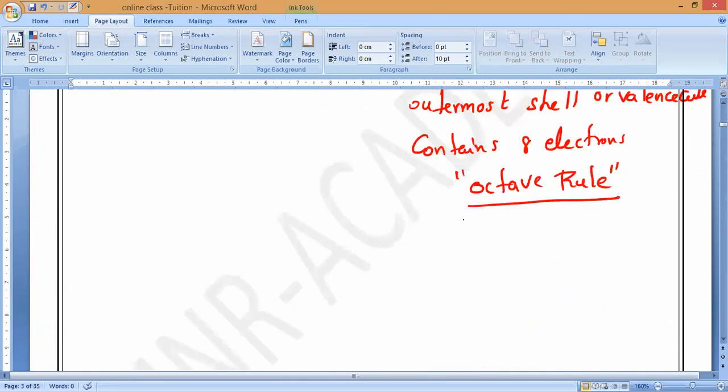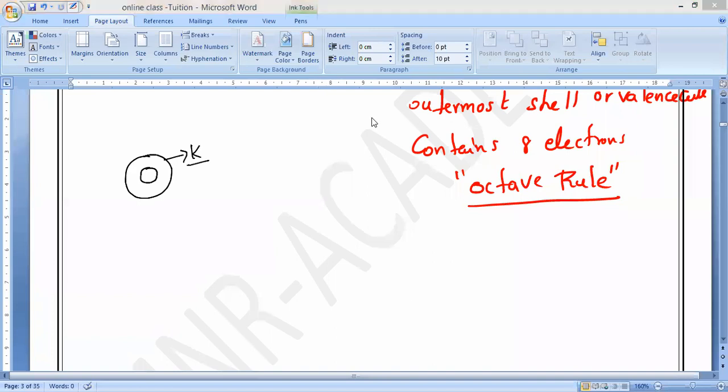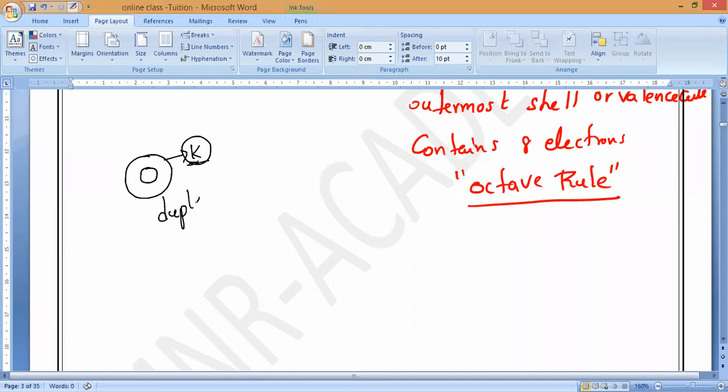Understanding? So the duplet rule is applicable only if the atom contains one and only one shell. That shell is called the K shell. Sir, 8 electrons means valency 0? Okay. So if only the K shell is present, then that is called the duplet rule. If only one shell is present, how many electrons are required to become stable? 2 electrons are required to become stable. Understand, guys? If only the K shell is present, then 2 electrons are required to become stable in nature.